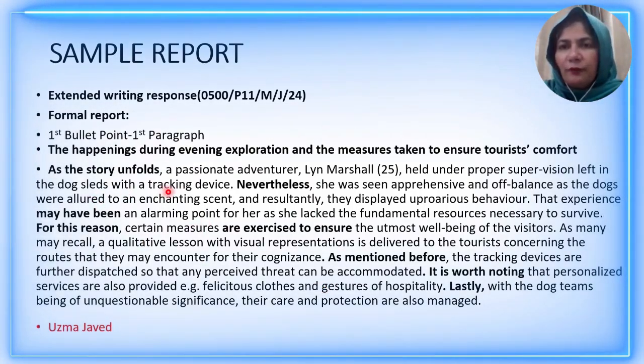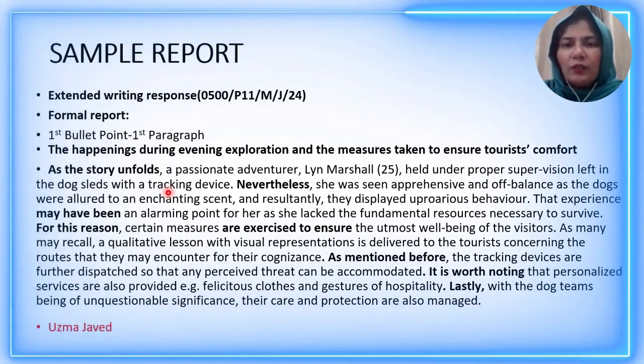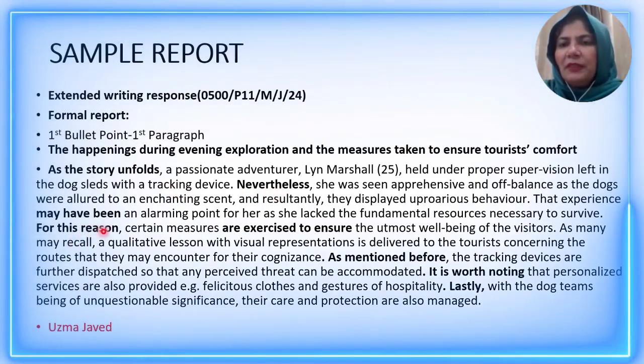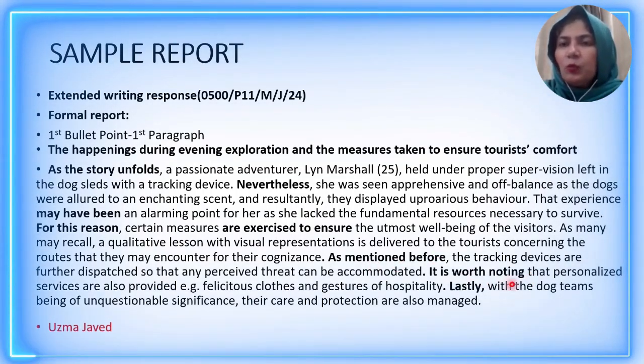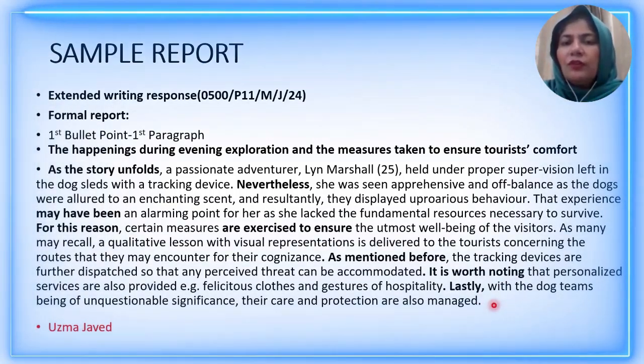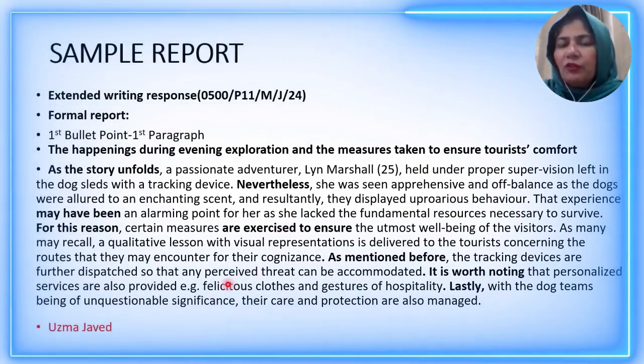As the story unfolds, you see, I am not going to write that I am going to tell you a story. Nevertheless, connector may have been. For this reason, characters are exercised, passive voice as mentioned before. You will not say I repeatedly mentioned it. Yeah, I mentioned it earlier. It is worth noting. Lastly, this is an excellent sample, my dear students, and you will read it. And after reading the question from this paper, when you will read it, you will get an absolutely clear picture of report writing.